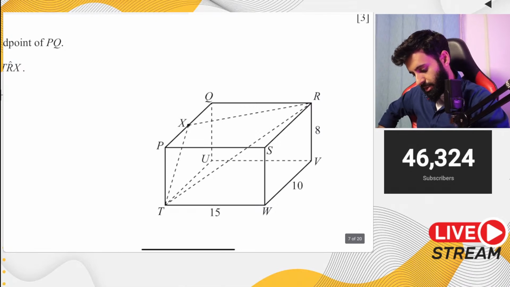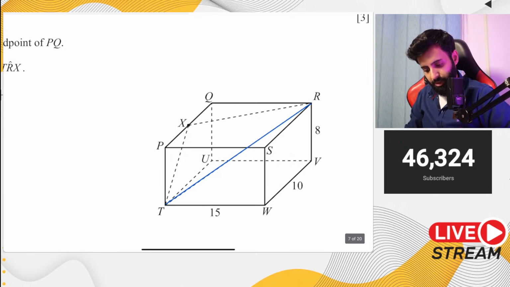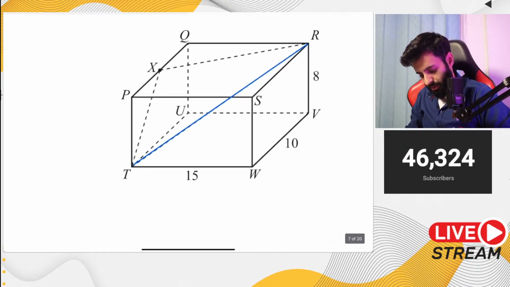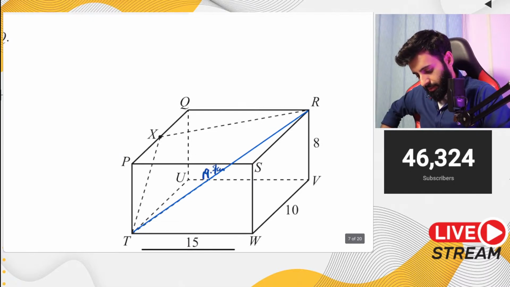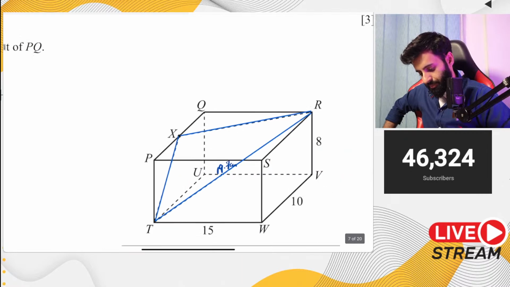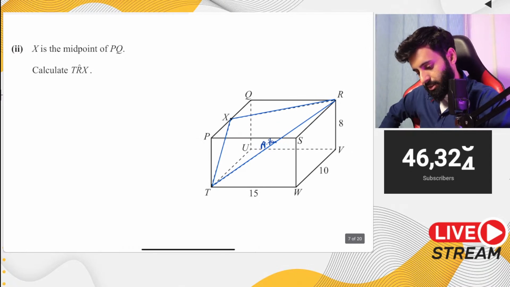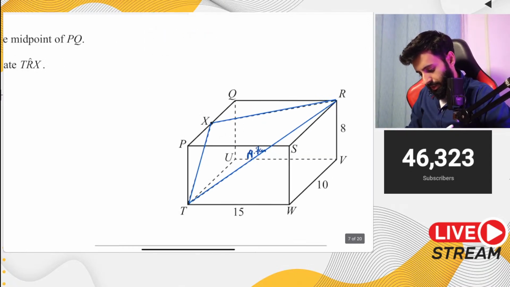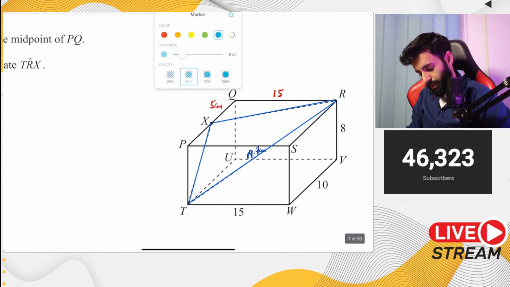So notice that we just found out TR, and it turned out to be 19.7 centimeters. Okay, 19.7 centimeters. All right. Now we need to find out XR and XT. We already have PT. Okay, so let's start with XR. We can find XR very easily. So notice that this will be 15 centimeters, and since the question says that X is the midpoint of PQ, that means this will be 5 centimeters. So I can use this triangle over here.